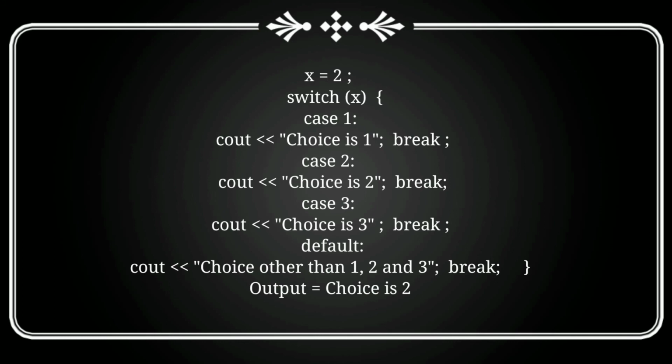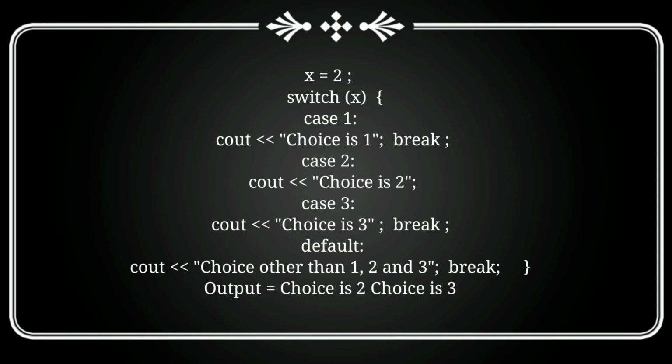Case 2. 2 is equal to 2, so the statement cout choice is 2 will be executed and we got the output as choice is 2. Then the second statement break will be executed and as a result, the control came out of the block and the block terminated.